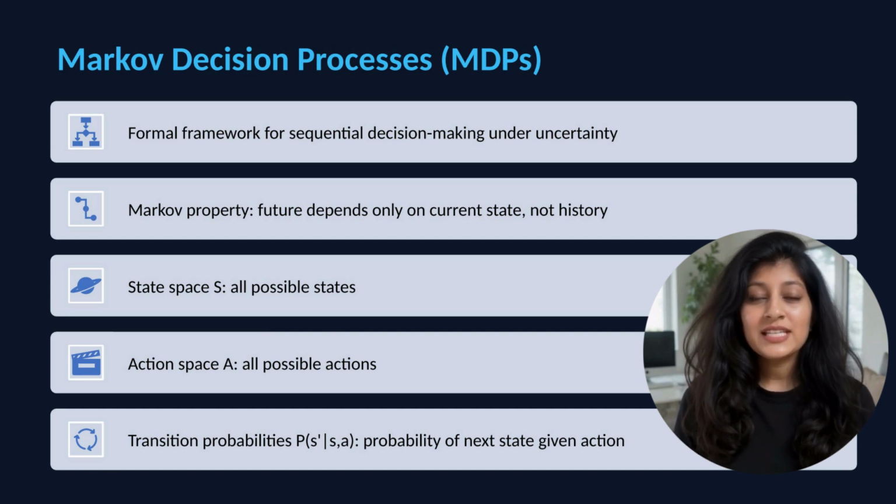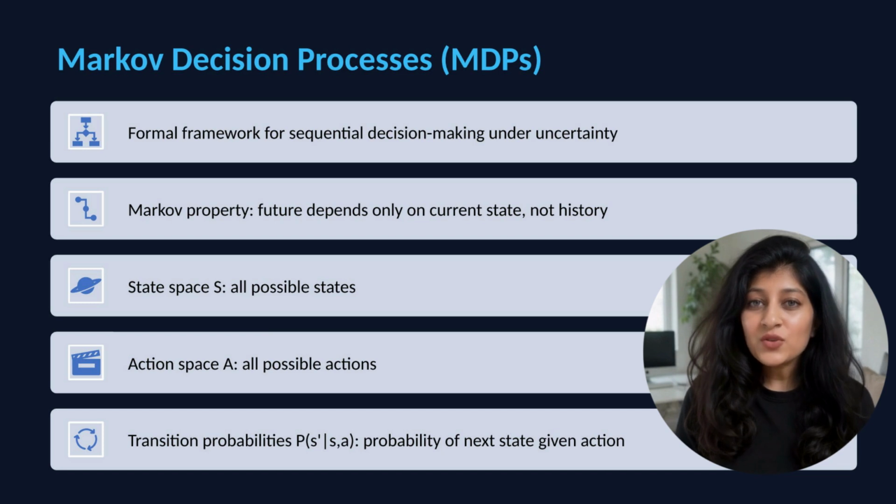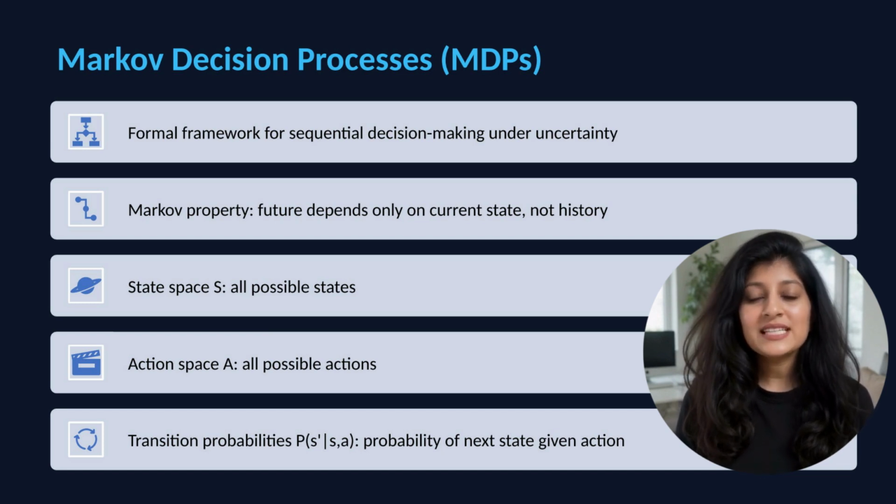The Markov property is crucial. The future depends only on the current state and action, not on the history of how we got there. Given the current board position in chess, the probability of winning depends only on that position, not on the moves leading to it. This property enables efficient learning. We don't need to remember entire histories. The Markov property doesn't mean the environment is deterministic.